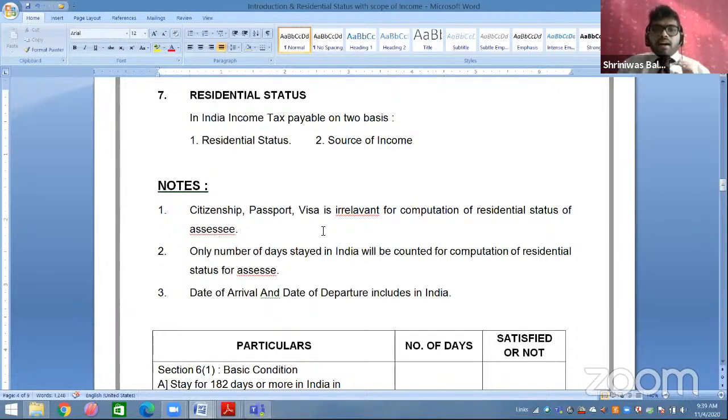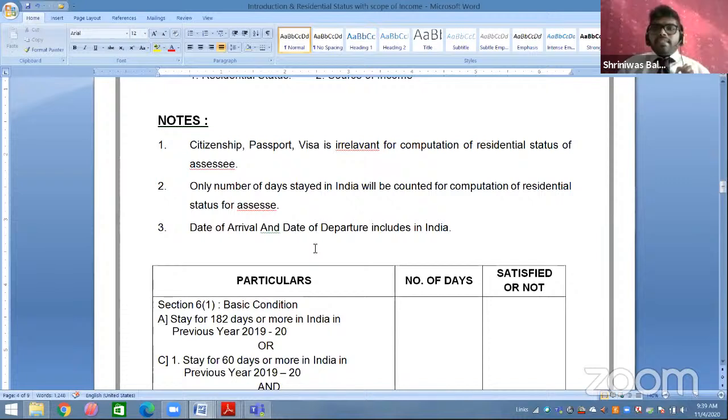ठीक है. अब कभी भी आप लोगों को रेसिडेंशियल स्टेटस स्टार्ट करना, you have to go through this basic notes I have given. Okay. First point, citizenship, passport, visa is irrelevant for computation of residential status of SSC, right? So what, you are a citizen of XYZ, for example, India, you have an Aadhaar card of India, you have a passport of India, you have visa of India. So it doesn't mean you are the resident of India.